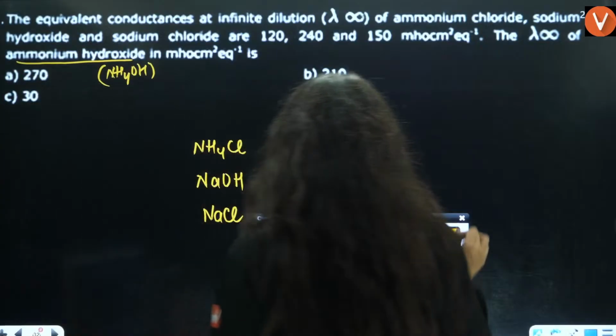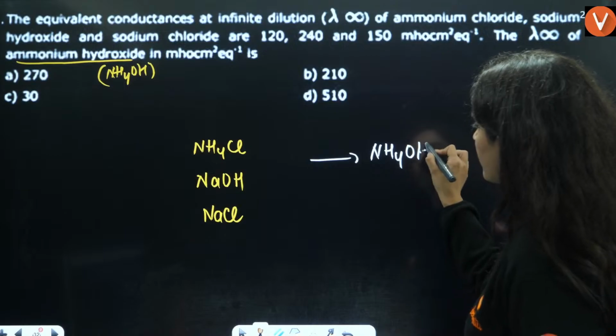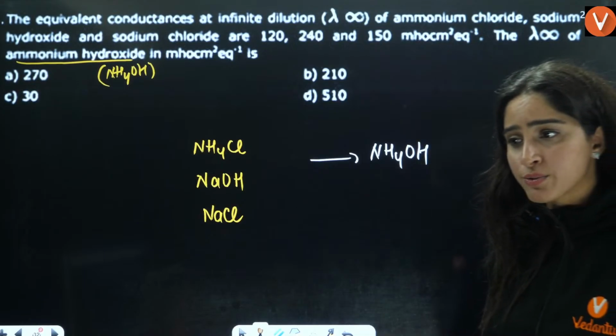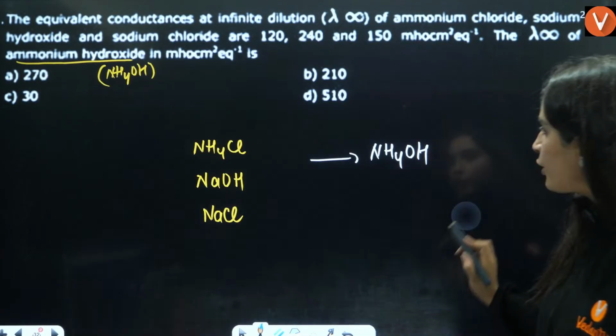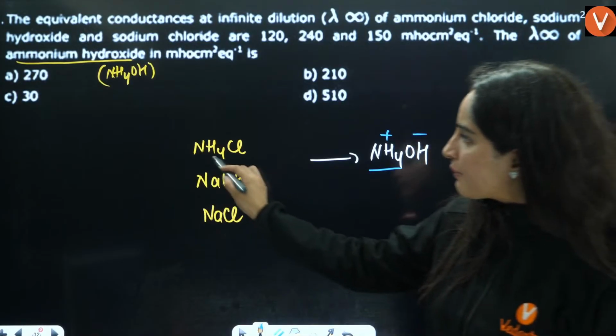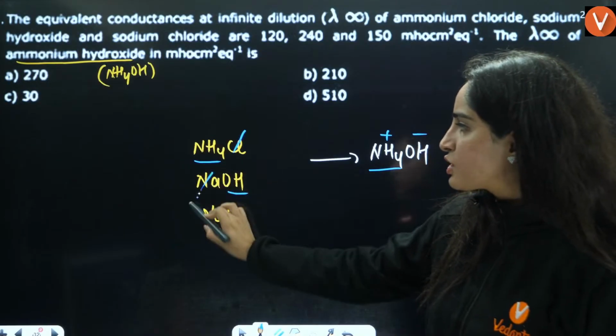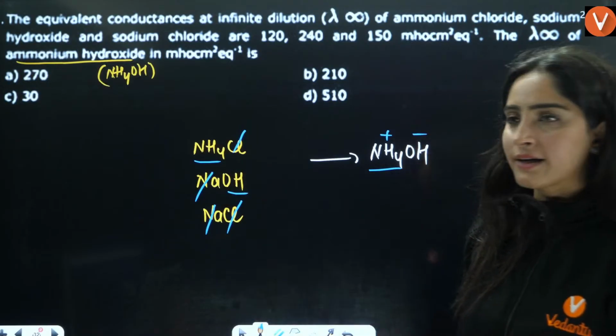Now guys, you have to make NH4OH from here. Can you tell me how you will make it? You need to have NH4 positive and OH negative ions. That means this and this you need to add, and this you need to subtract from the third one.